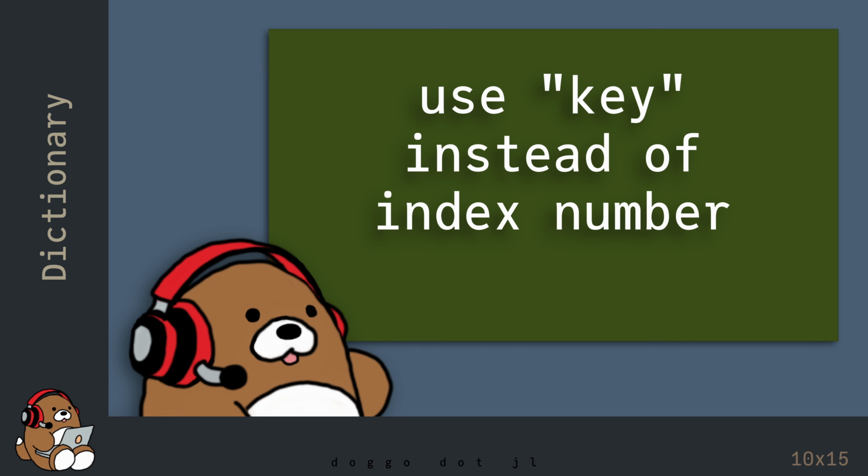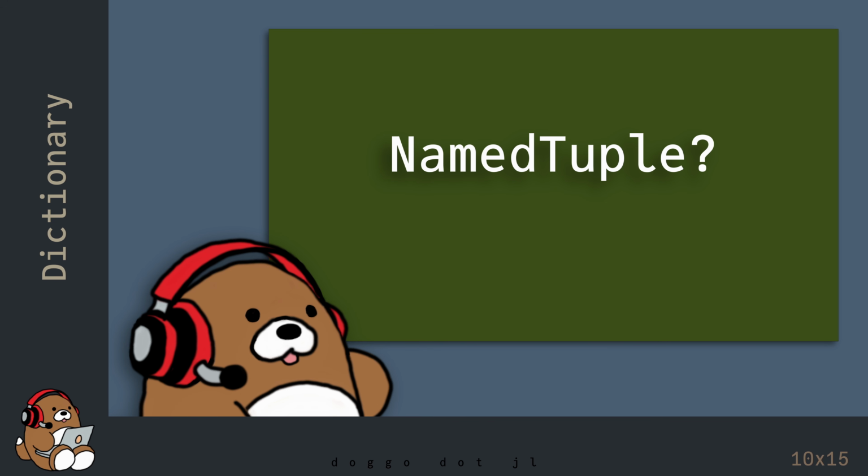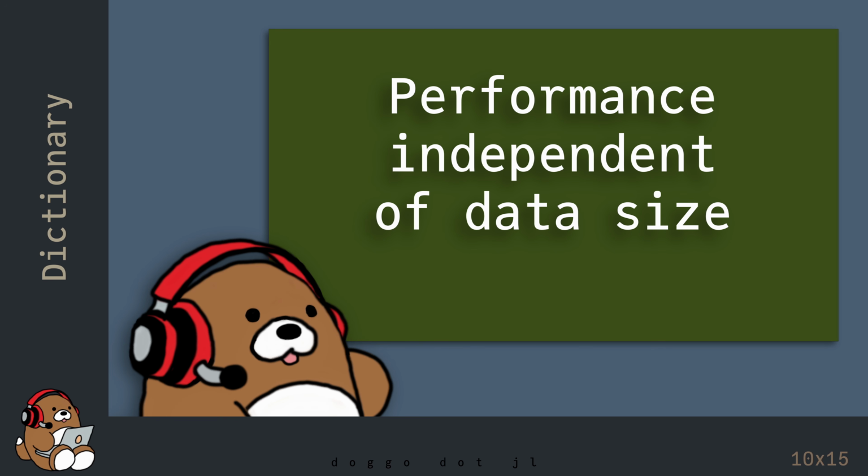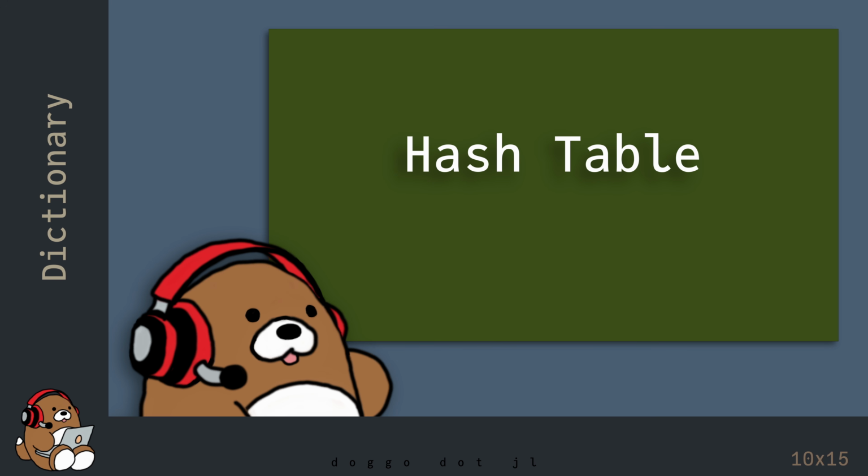than a number. While the named tuple is a great data structure for small data sets, it becomes less efficient for large data sets. As your data sets grow larger, you may want to use a different type of data structure that can store and retrieve data using a key-value pair whose performance is independent of the size of your data. For those cases, you may want to consider using a hash table.